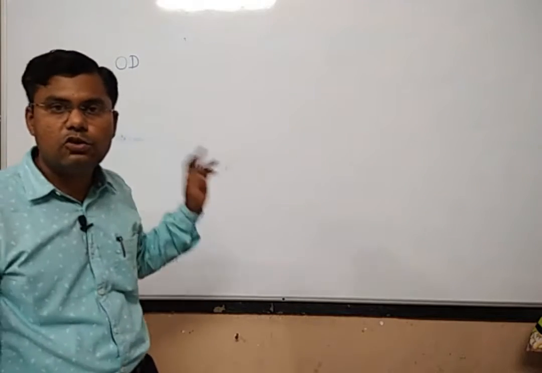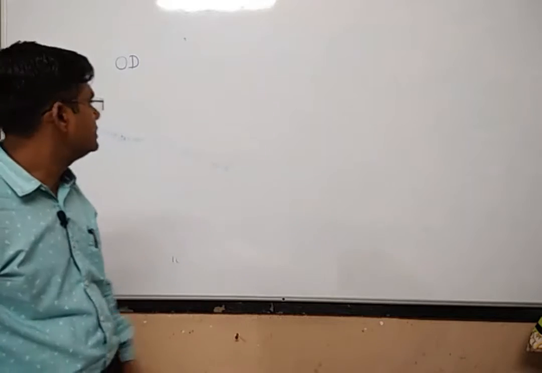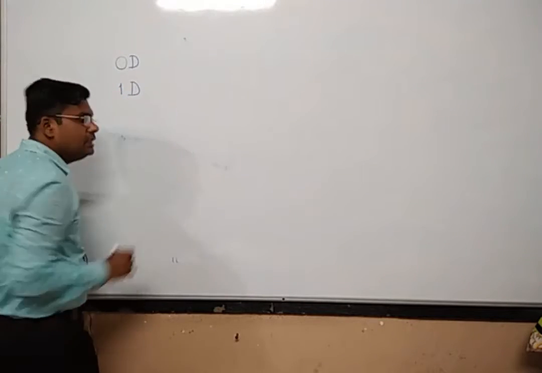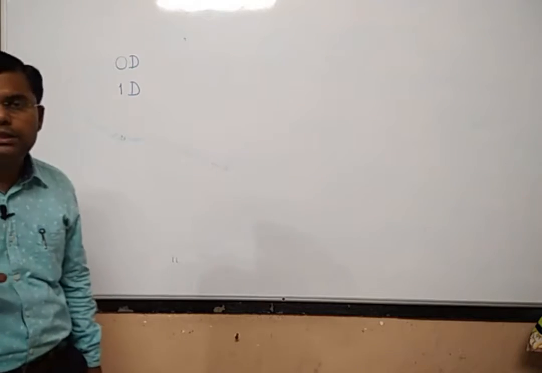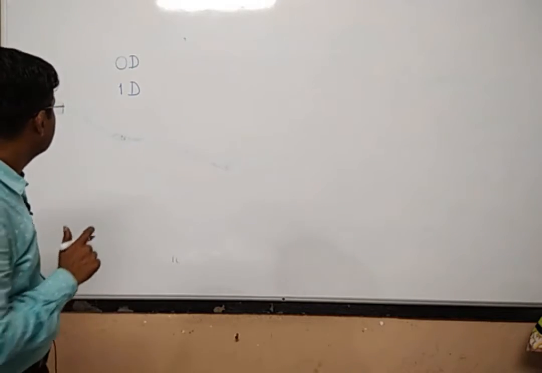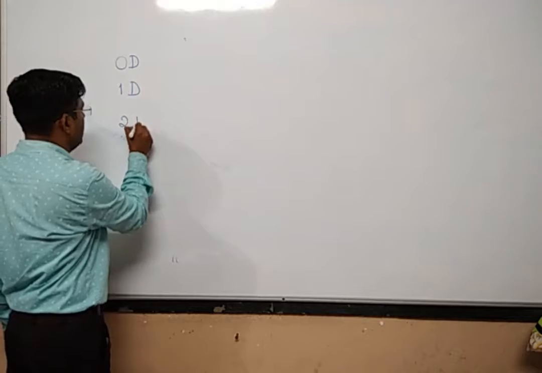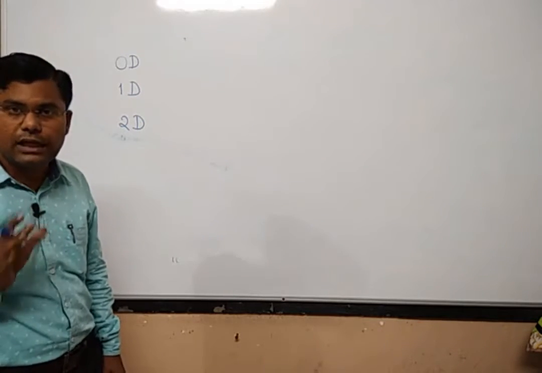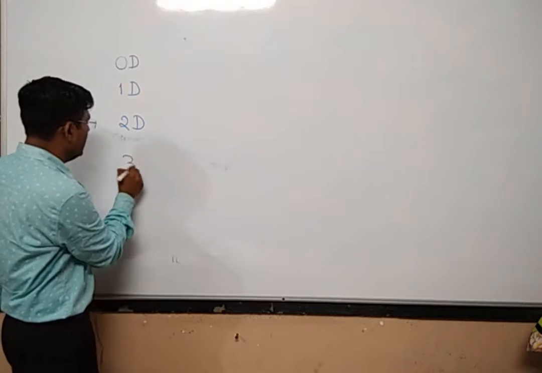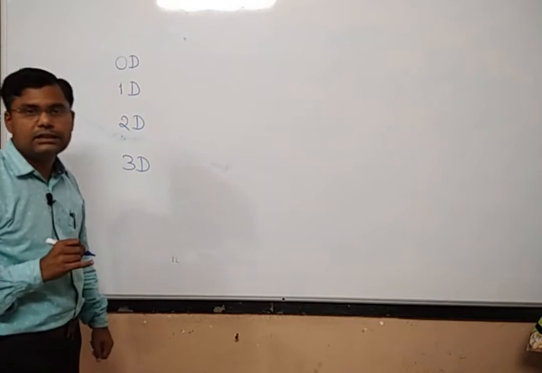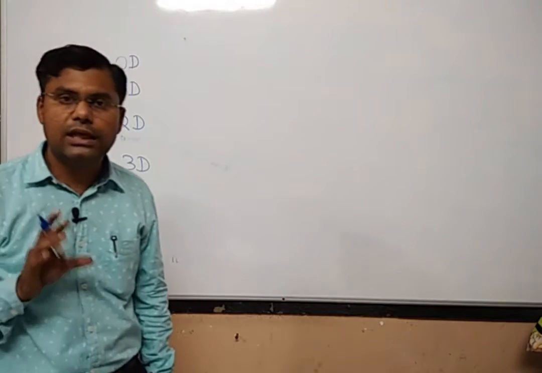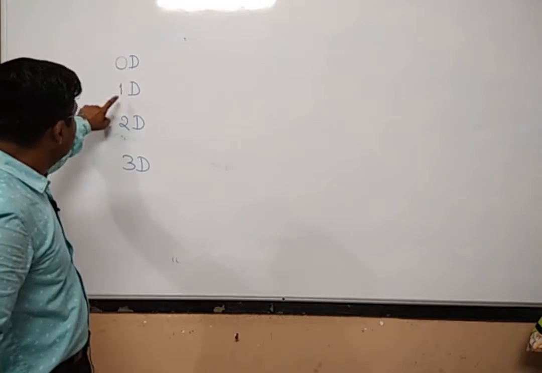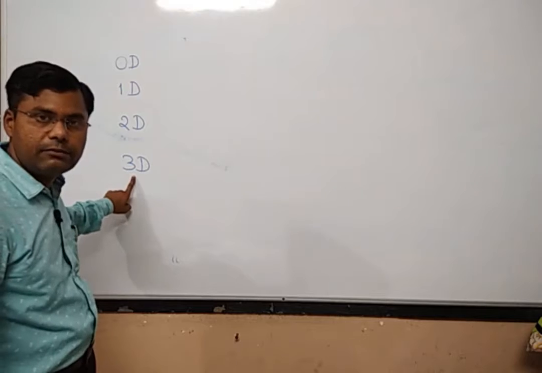There are 1D or one dimensional nanomaterials, two dimensional or 2D nanomaterials, and similarly we can have 3D or three dimensional nanomaterials also. Now what is the meaning of 0D, 1D, 2D and 3D?